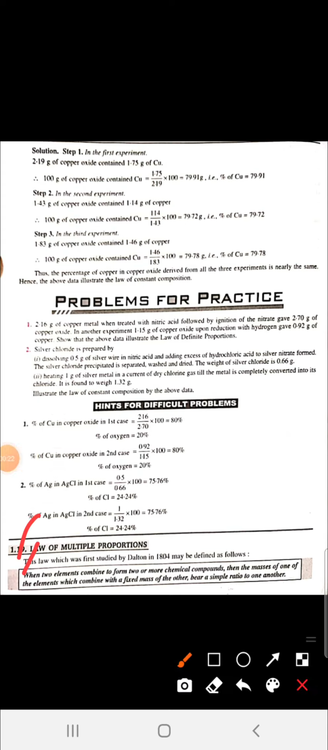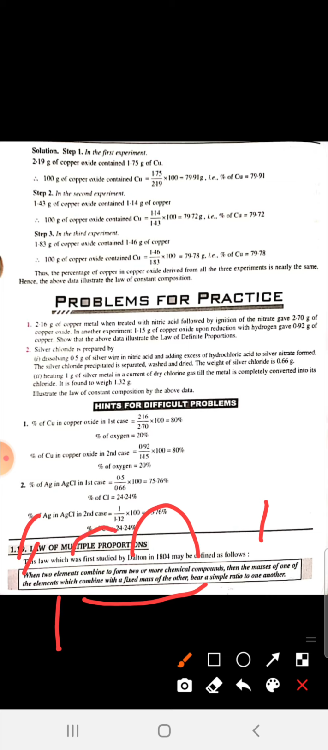According to this law, when two elements combine to form two or more chemical compounds, the masses of one of the elements which combine with a fixed mass of the other bear a simple ratio to one another. What are they saying? We will learn from an example.